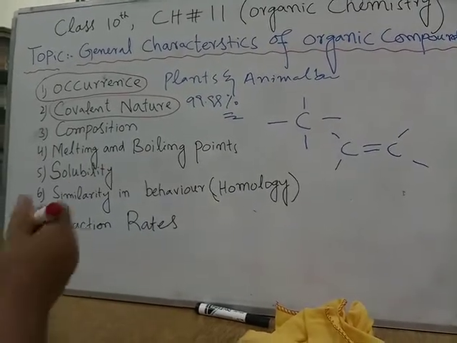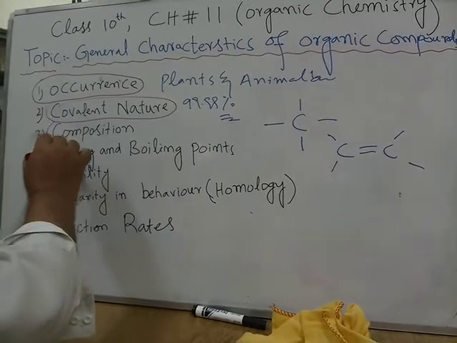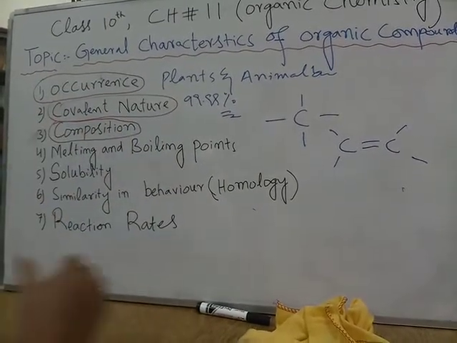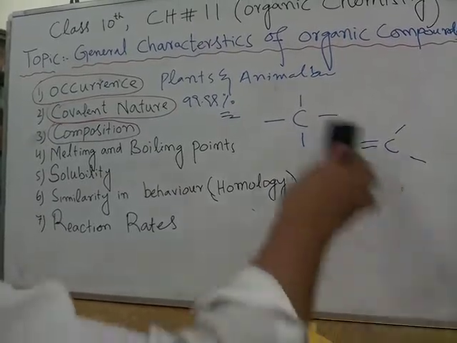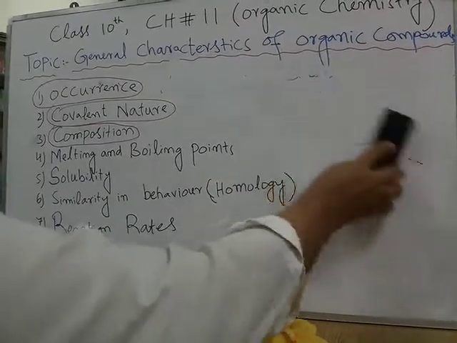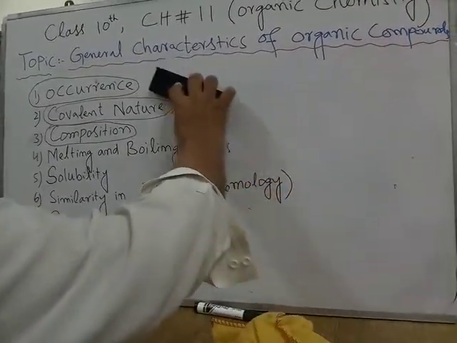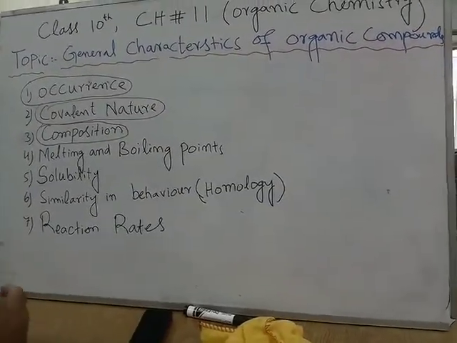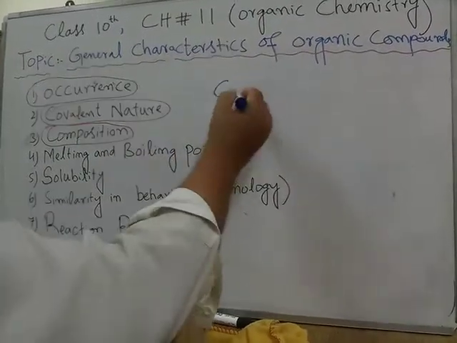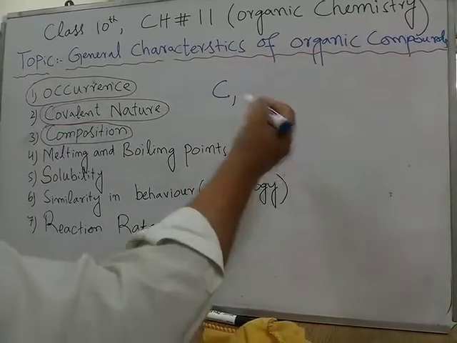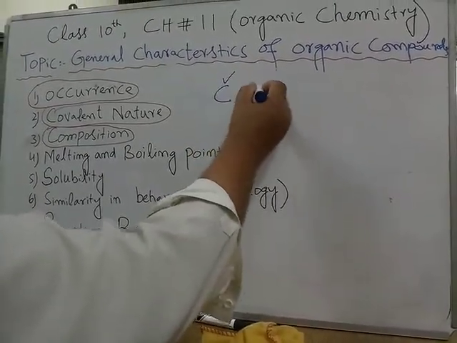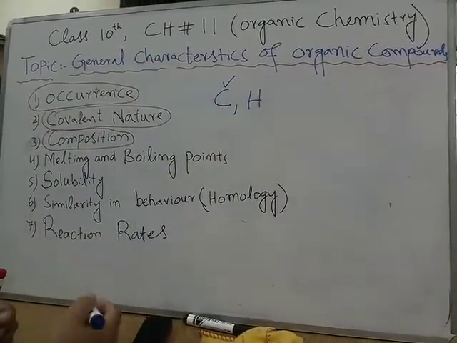Similarly, let me proceed towards the third one, that is the composition. Composition means which elements make organic compounds. So remember that carbon is the essential element in organic compounds. For a compound to be organic, the presence of carbon is essential. And also remember that in many compounds, when carbon is there in an organic compound, there are hydrogen atoms associated with it.